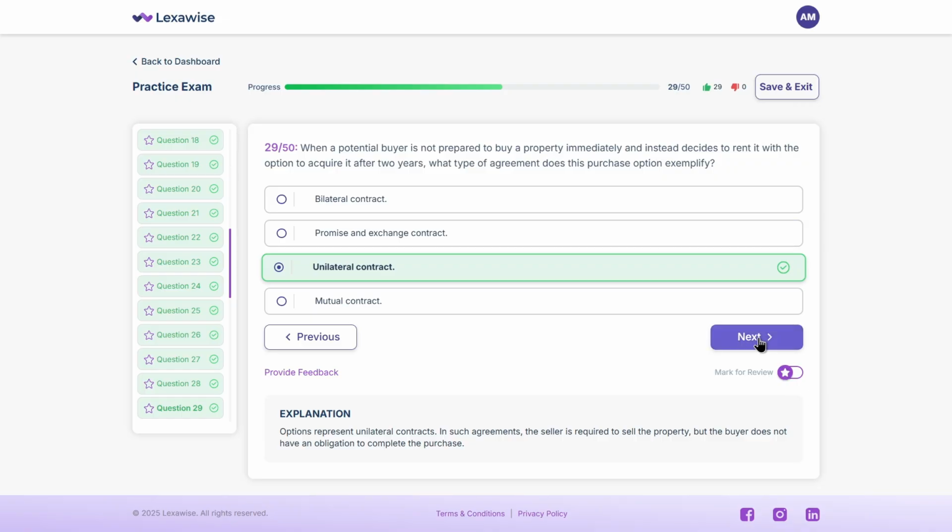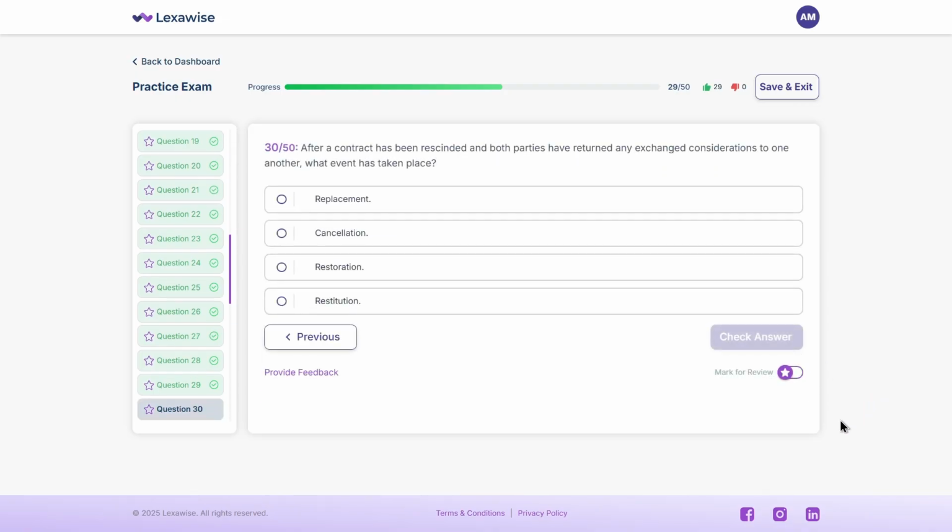Next up. After a contract has been rescinded and both parties have returned any exchanged considerations to one another, what event has taken place? A. Replacement. B. Cancellation. C. Restoration. D. Restitution. Take a second to decide.